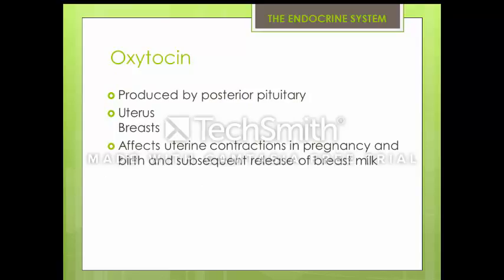Oxytocin is also produced by the posterior pituitary gland, and it has effects in the uterus and the breasts. It affects uterine contractions in pregnancy and birth and subsequent release of breast milk.